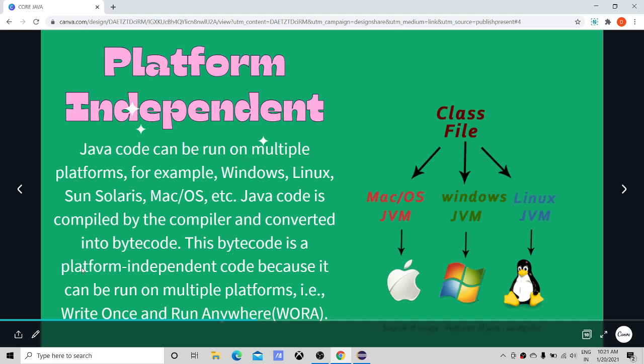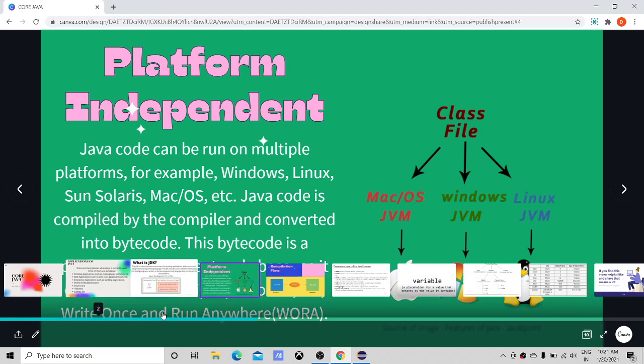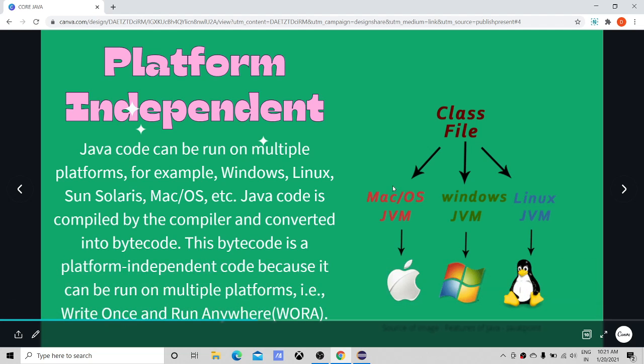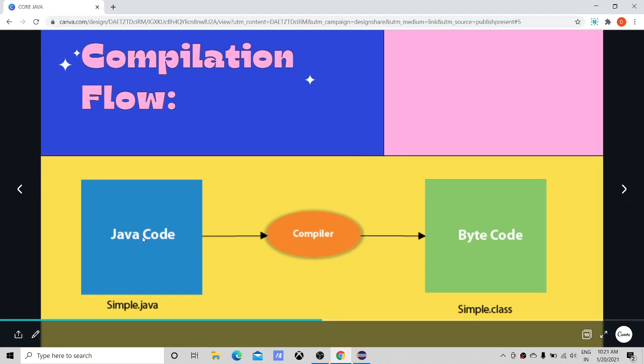This bytecode is the platform independent code because it can be run on multiple platforms, that is, write once, run anywhere. What actually happens is you write your Java code, say simple.java. This .java is the file extension.